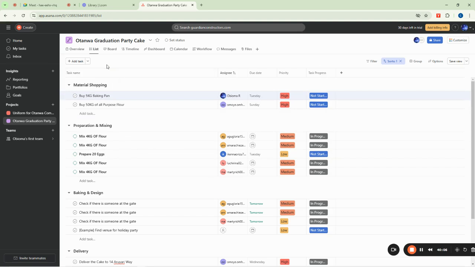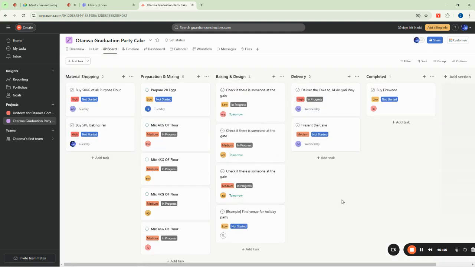So assuming that I am now in my board view, you can see that I have a lot of tasks here to do. Can you see how it looks here? This is now my task view. So whichever one I'm done with, your job as a project manager or task manager is just to sit here and wait.